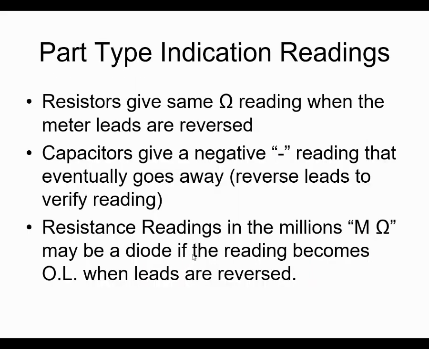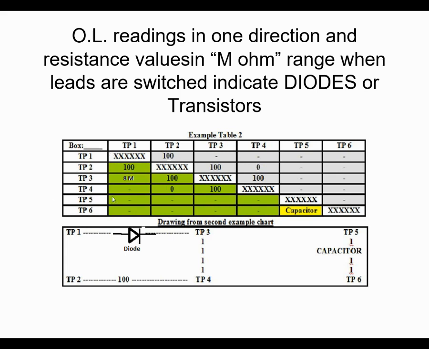So what you want to do on this lab is fill in the chart, and then you interpret. Anything where you get resistance readings in both directions, that's a resistor. Something where you get a negative reading one way but no reading the other way, that's a capacitor. If you get a really high reading in the millions of ohms one way and you don't get anything the other way, that's a diode or possibly a transistor.